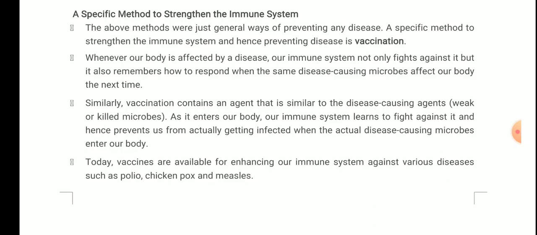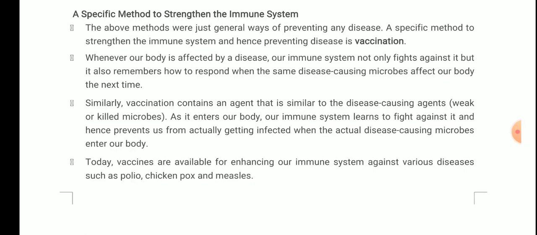For example, for a microorganism which causes disease, we either weaken it, meaning decrease its disease causing ability, or we kill that microbe, and then we deliberately insert it inside the body of an organism or a human. What happens? Because it is weak or killed, the first time our immune system sees it, it fights against it and kills it, and simultaneously the memory cells of the immune system capture the image, or you can say they learn about that particular microorganism, by a chemical method.